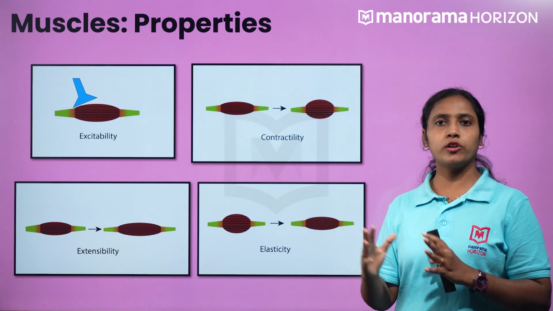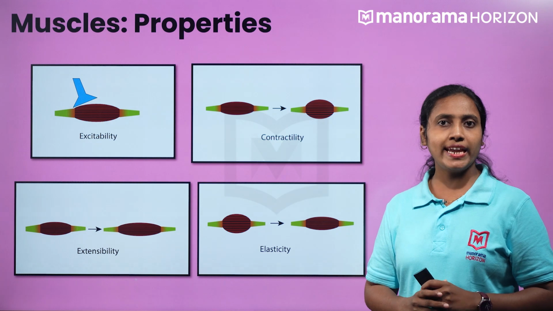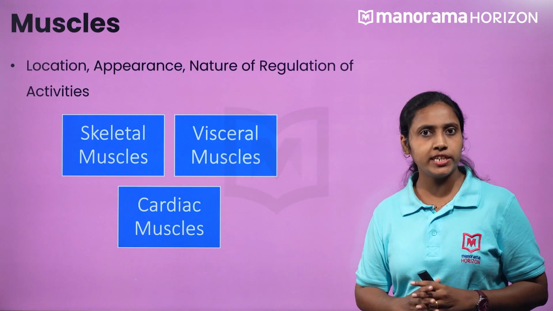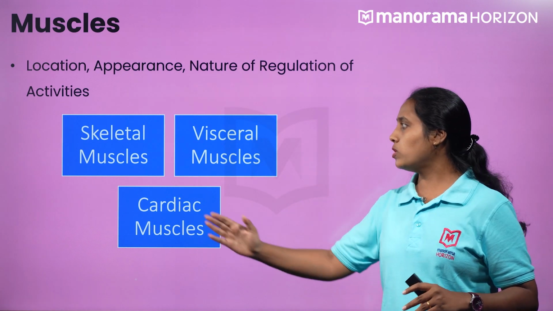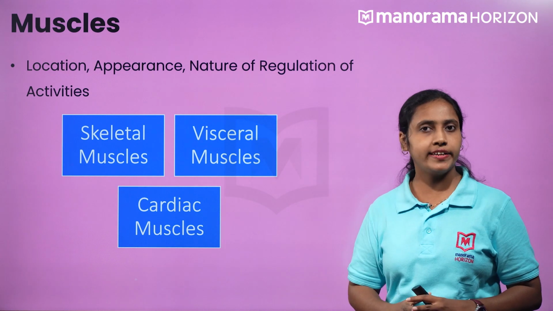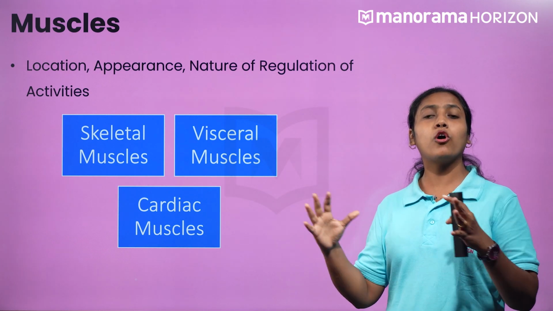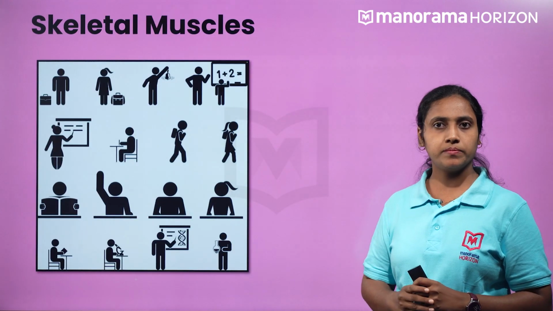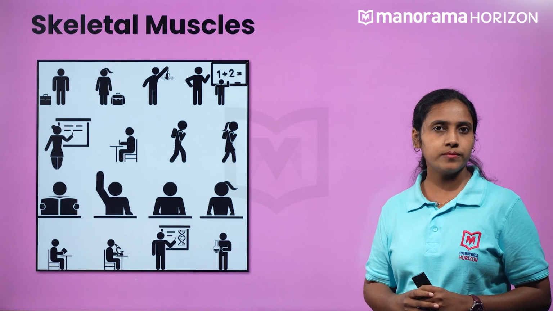Now let's move on to locomotion. So, based on the location, appearance and nature of the regulation of activities by muscles, we can classify them into skeletal muscles, visceral muscles and cardiac muscles. Our locomotory actions and body postures are supported by skeletal muscles. So, what is so special about these muscles?